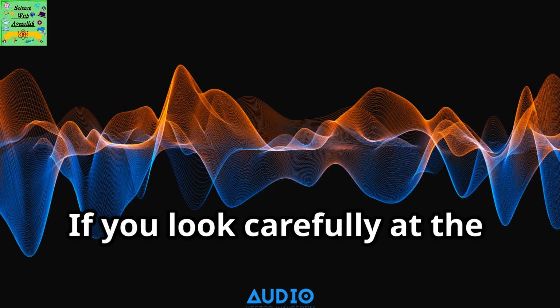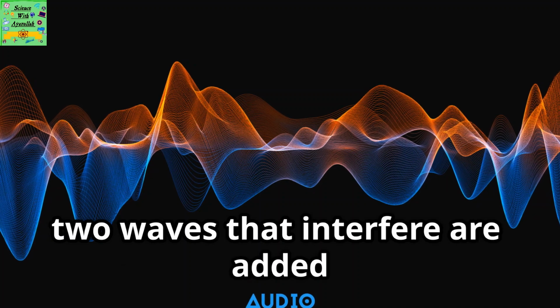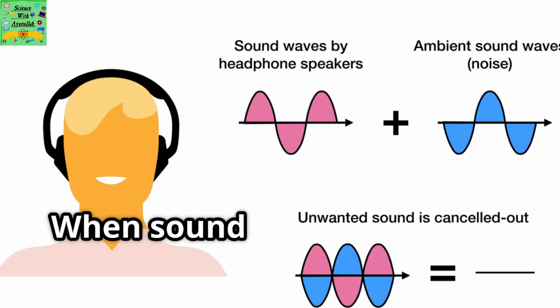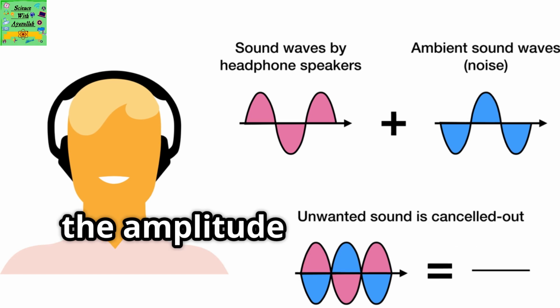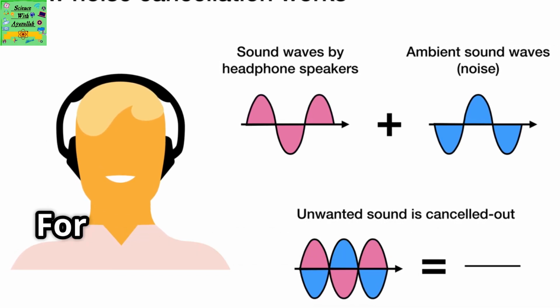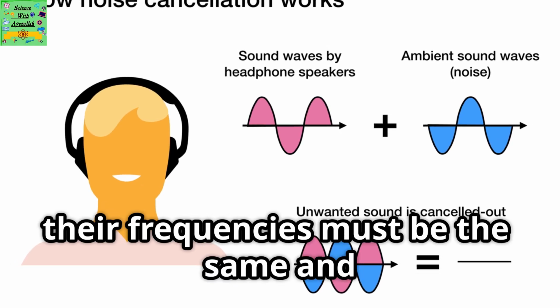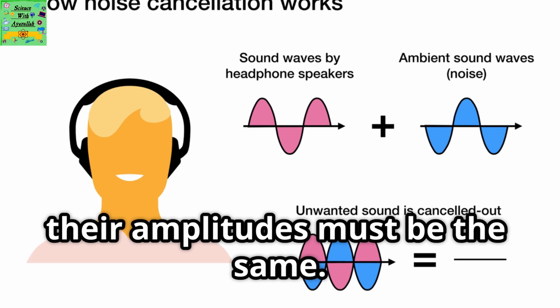If you look carefully at the diagram, you will see that the amplitudes of the two waves that interfere are added together to become 0. When sound waves interfere to cancel, the amplitude of the sound wave becomes 0. The result is no sound. For two sound waves to cancel completely, their frequencies must be the same, and their amplitudes must be the same.